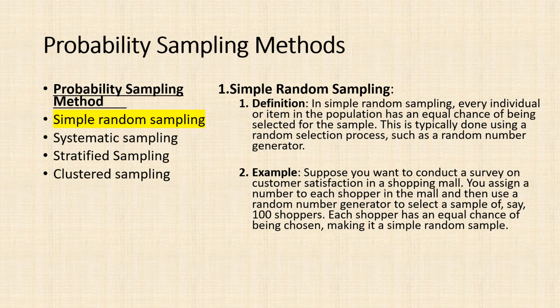Probability sampling methods. Simple random sampling. Definition: in simple random sampling, every individual or item in the population has an equal chance of being selected for the sample. This is typically done using a random selection process, such as a random number generator. Example: suppose you want to conduct a survey on customer satisfaction in a shopping mall. You assign a number to each shopper in the mall and then use a random number generator to select a sample of, say, 100 shoppers. Each shopper has an equal chance of being chosen, making it a simple random sample.